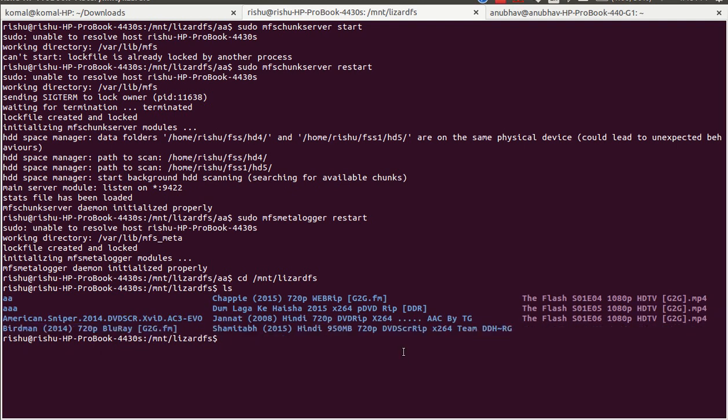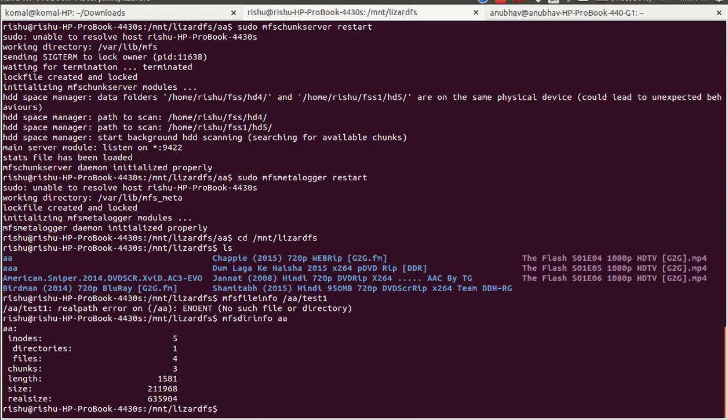Now if I need to know where the file has been saved, on which chunk servers, the simple command is mfsfileinfo. For example, I have to go inside AA, and I have a file test1. Okay, it's not the real path. So let's first see the directory info for AA. It will give me the inodes, directories, files, chunks, length, size, and real size.